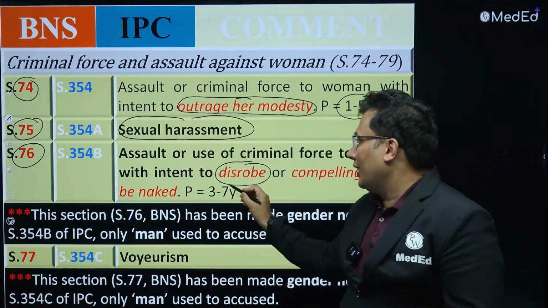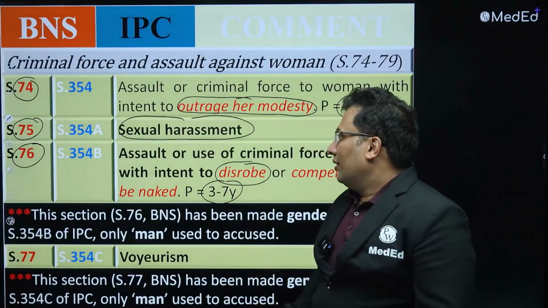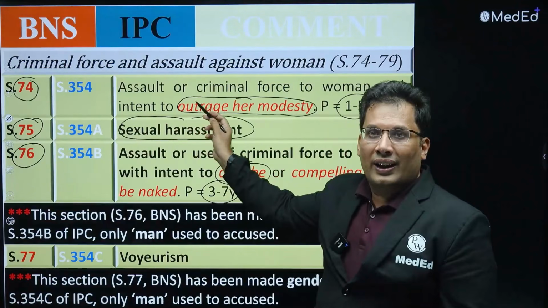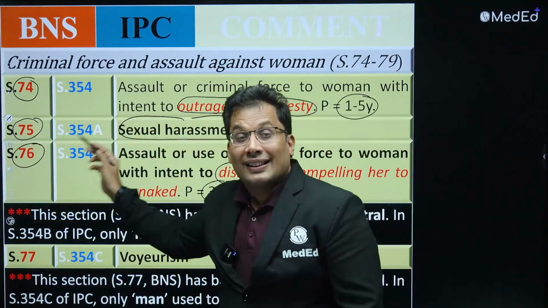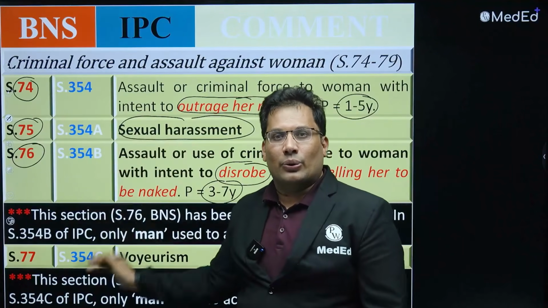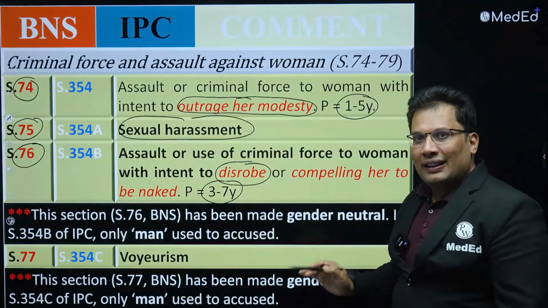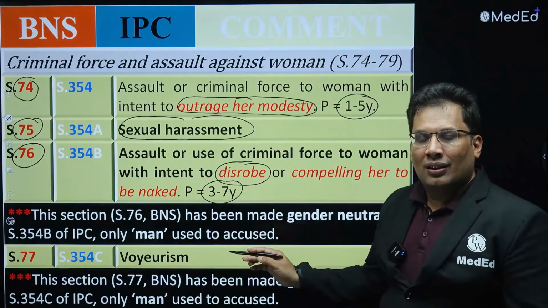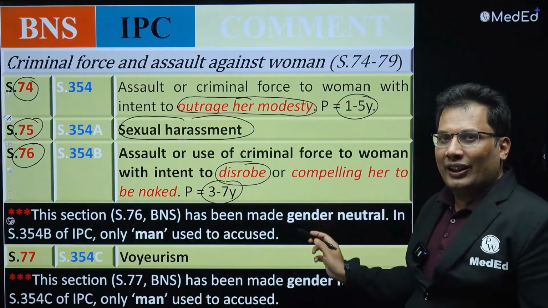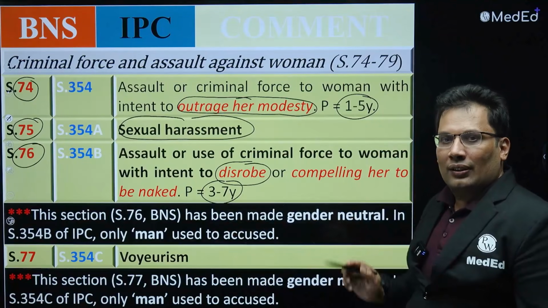That is 3 to 7 years of imprisonment. So 74, what was it? 74 is outraging modesty. 75, what was it? Sexual harassment. 76 disrobe. Previously 76 was a male offense. Now, as per the new BNS, it is gender neutral. You can see here, gender neutral.